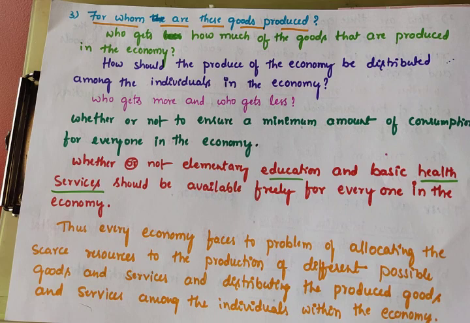That's why the government provides things through PDS, the public distribution system, or fair price shops. Up to this, the basic economic problems, central problems of an economy, are very important for 4 marks.